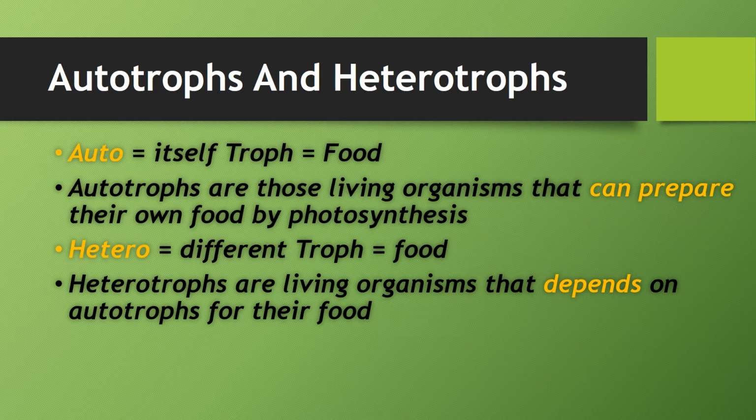Autotrophs and heterotrophs. Actually, in autotrophs, the word auto means itself. Troph means food. When an organism itself can prepare its food, it means they are autotrophs. Autotrophs are those living organisms that can prepare their own food by photosynthesis. Hetero means different, troph means food, meaning they get their food from different sources, so they are heterotrophs. Heterotrophs are living organisms that depend on autotrophs for their food.